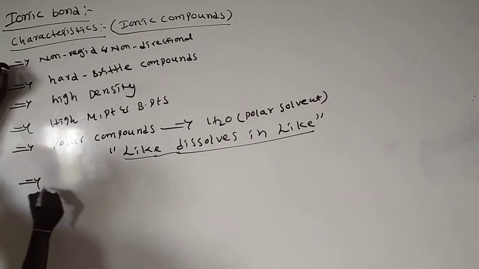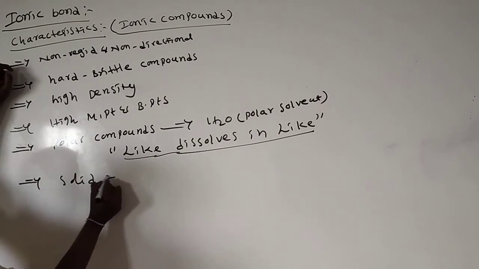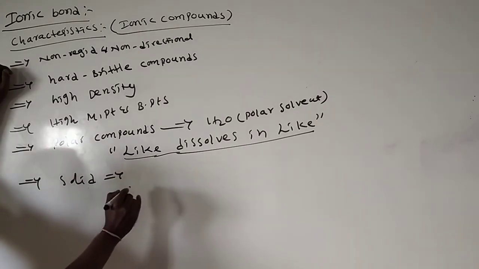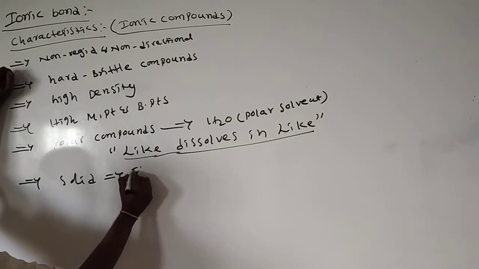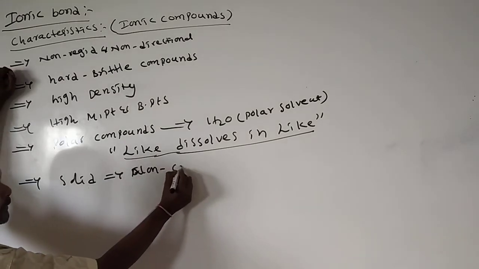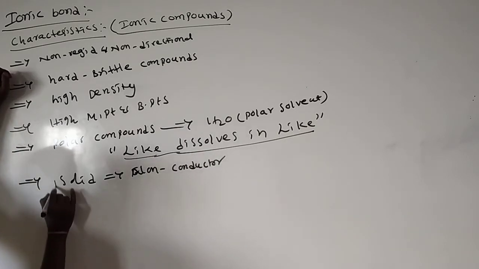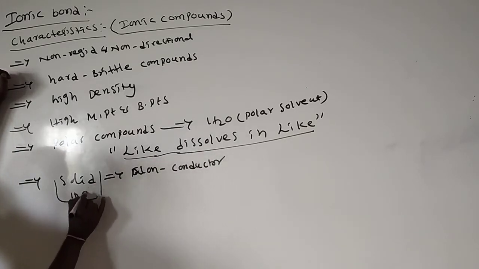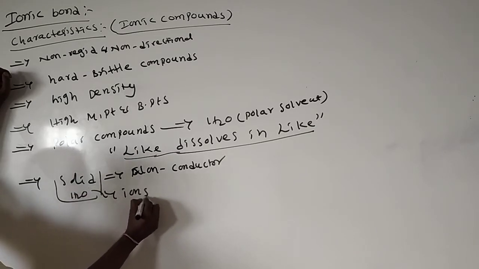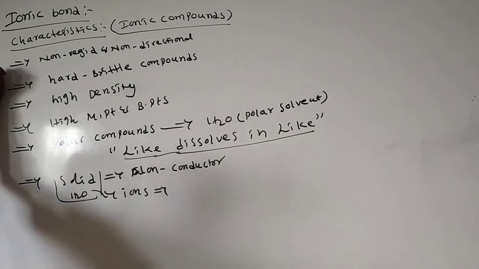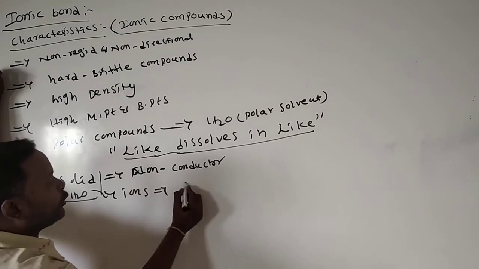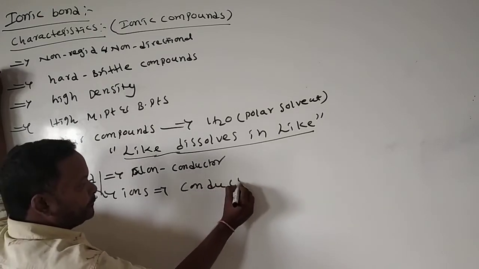And here, in solid state, these are electrically non-conductors. When these dissolve in water, they release ions and exhibit more and more conductivity.